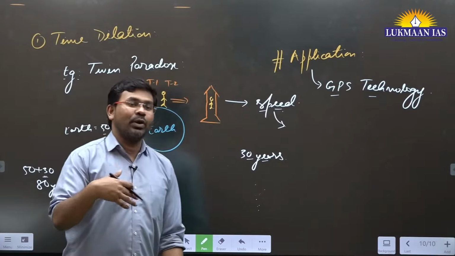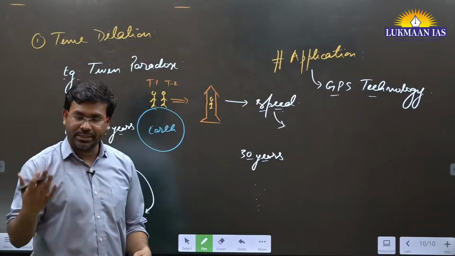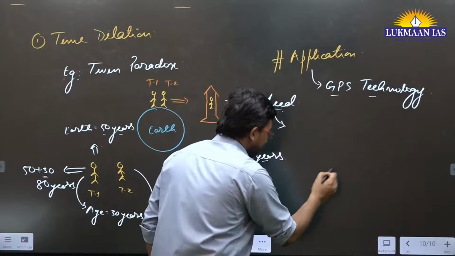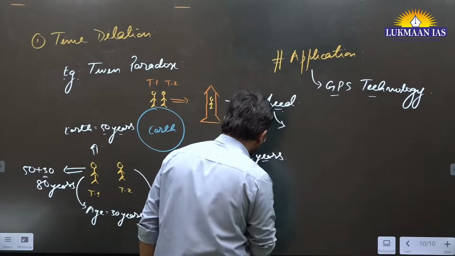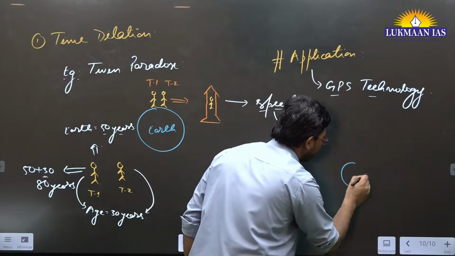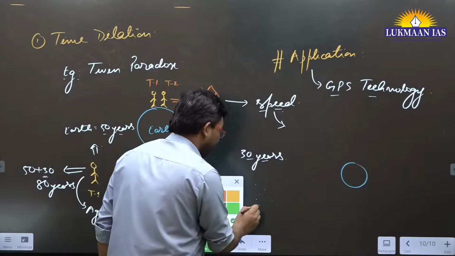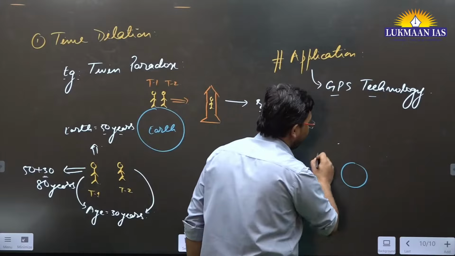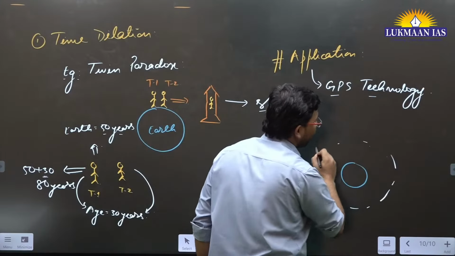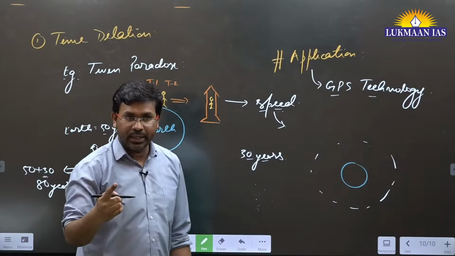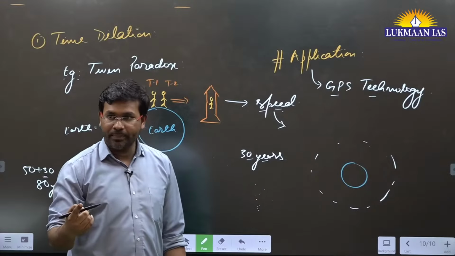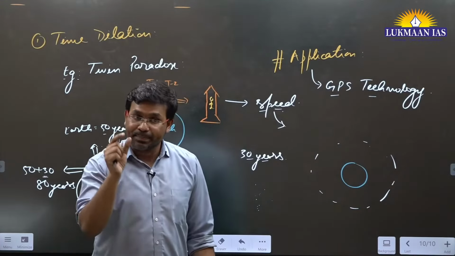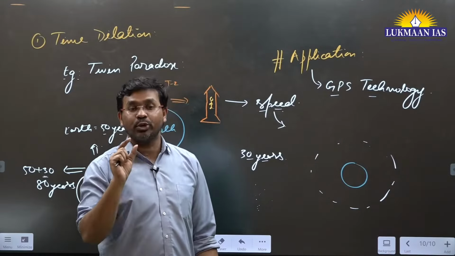Now, when we discuss space technologies at a later date, you will understand. Let's consider this is Earth. Once again, I'll use blue color so that you associate blue with Earth. Let's say this is Earth. There are orbits where satellites are launched. We have geostationary orbit and geosynchronous orbit. What is geostationary orbit? Geostationary orbit is a specific case of geosynchronous orbit.